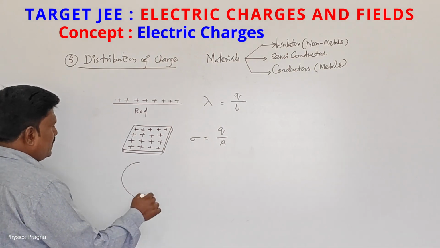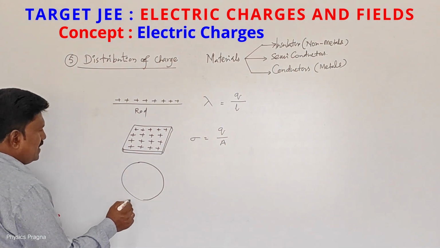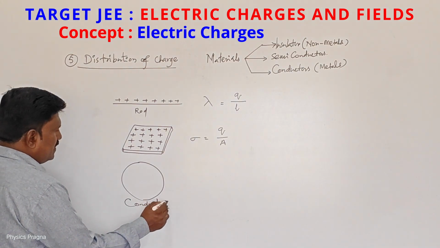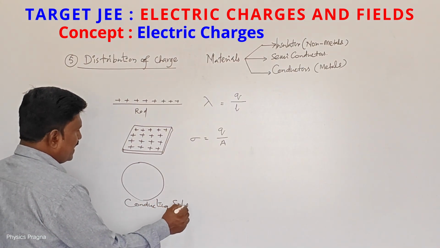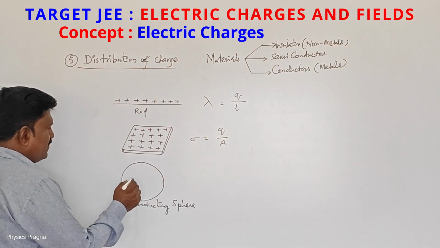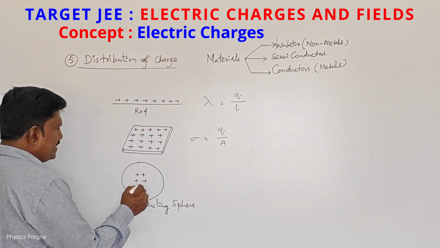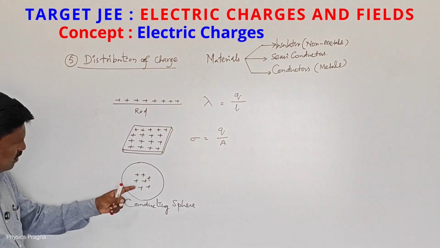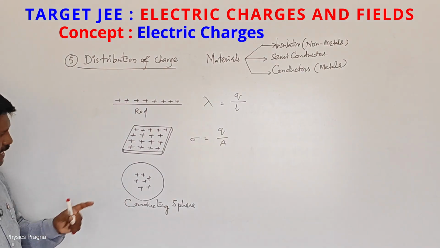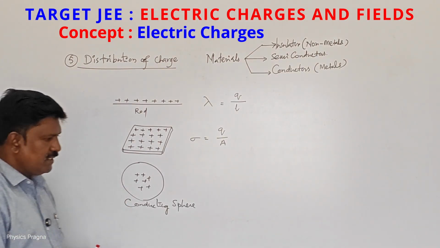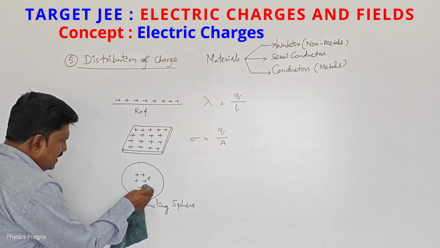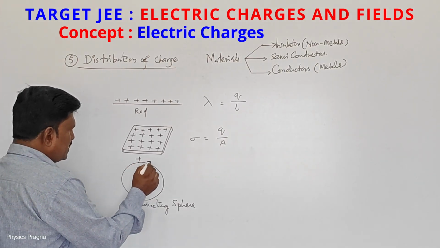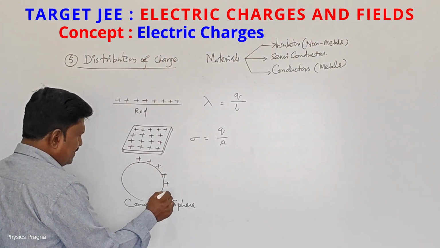If I take a sphere, what sphere is it? A conducting sphere. If I give charges to a conducting sphere, the electrons are free to move. All the charges are positive, like charges repel each other, and all the charges repel each other and go to the surface of the conductor.